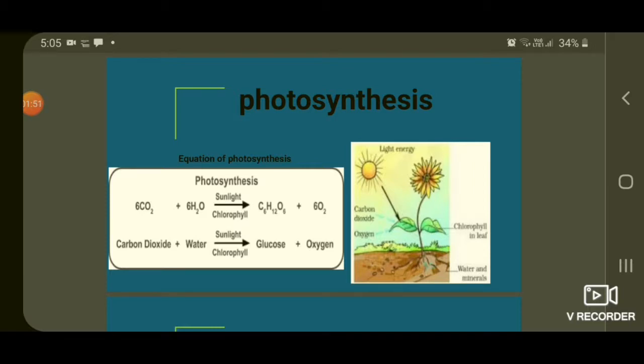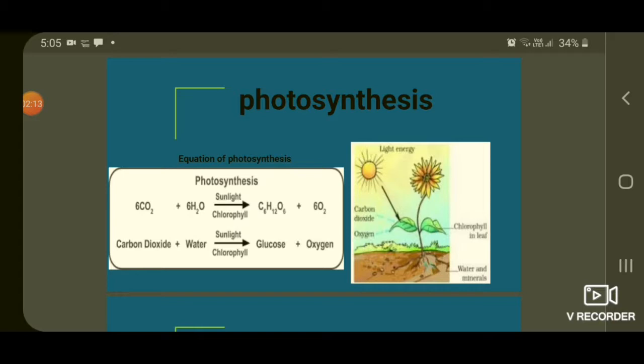Okay, children? Photo means light. Synthesis means to prepare. Thus, which is the ultimate source of energy of living organisms? Mainly it is the sun. Sun is the ultimate source of energy for all living organisms.